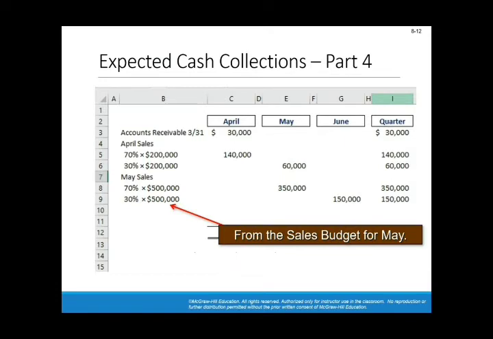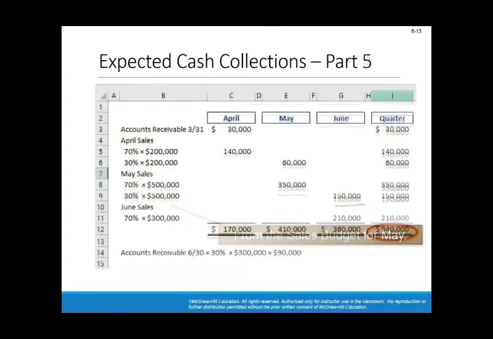The same applies for May, 70% in the same month and 30% in the following month. And finally, June sales, you will only collect 70% of June sales in the second quarter. The remaining 30% will appear in July, which is the third quarter. The total of cash collections is $940,000.